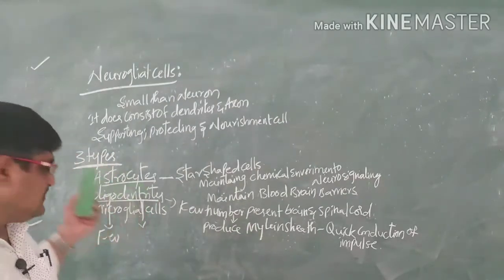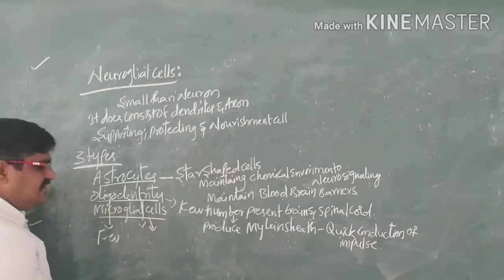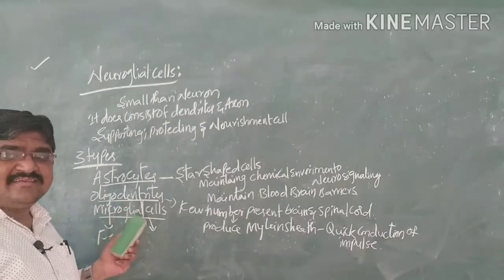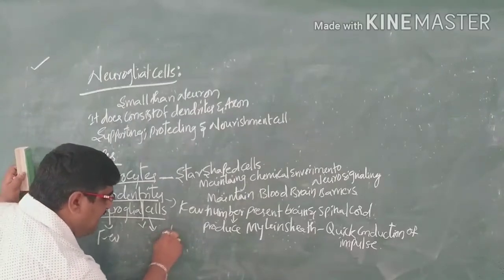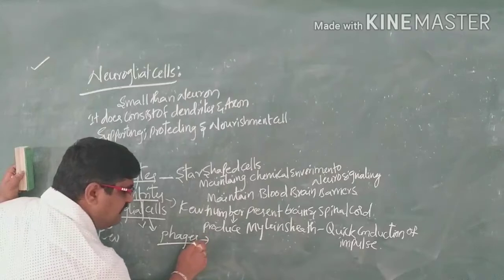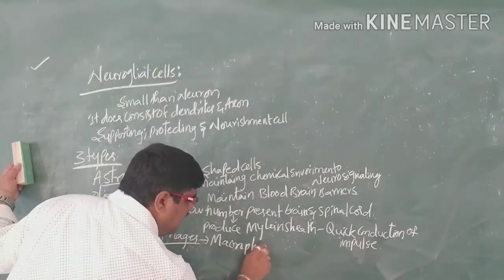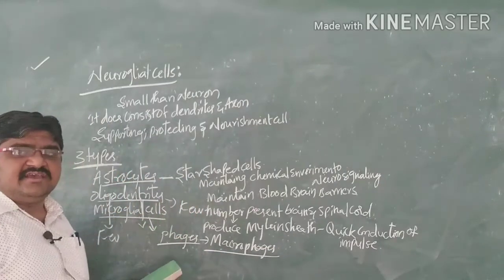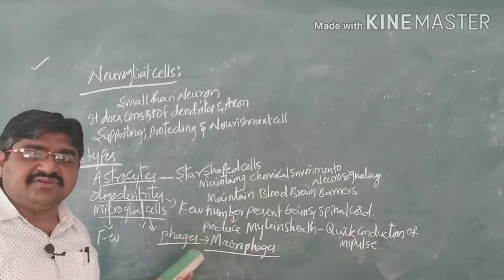Next, coming to the last one, the microglial cells. These microglial cells are smaller than all the other types, and they act as phagocytes. We can call them macrophages also. These are defensive cells present in the nervous system.